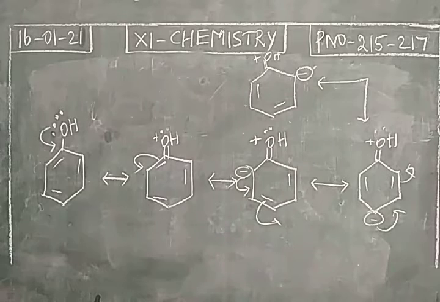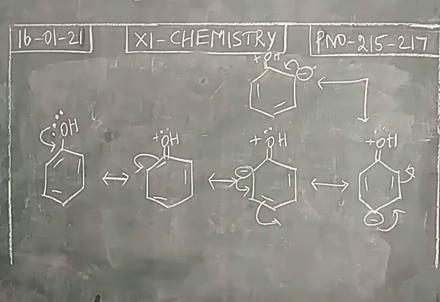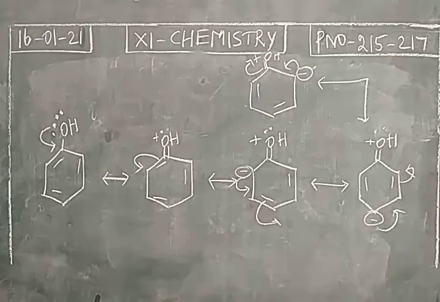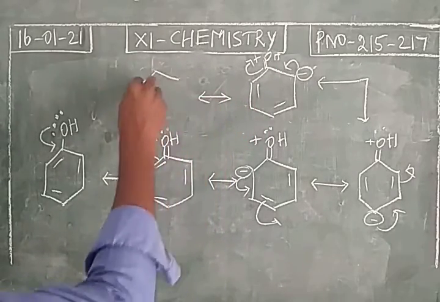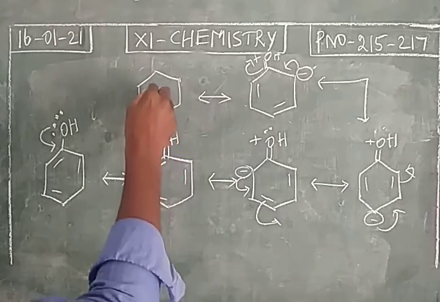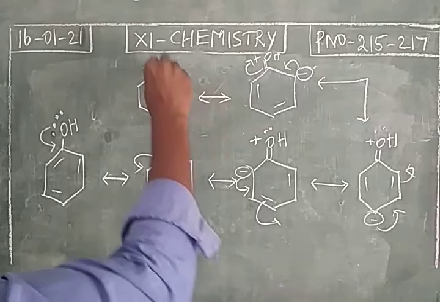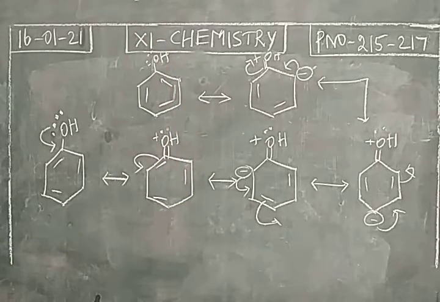So we have a negative charge in position number 2. 2 is the ortho position. So this will come into the ring and the pi electron is again shifted over oxygen. So we will get phenol again. So these are all the resonance structures or canonical structures of phenol.